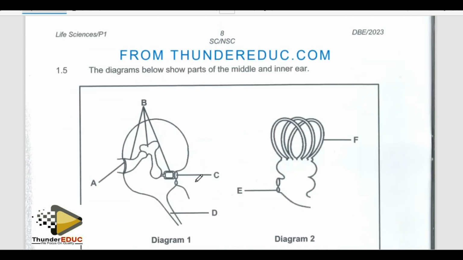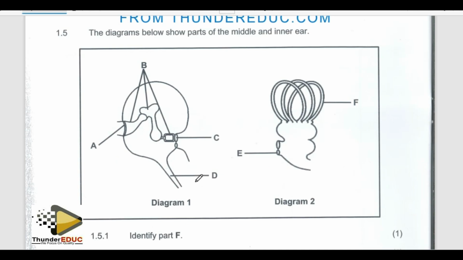This is the ear. Yes, we call it the ear. All right, let's go to the ear and find out what it is. Label it before you try to answer. Number 1, A is what? Tympanic membrane or tympanum. B, what is it? These are all the 3 ossicles, all the 3 bones which you call the ossicles. What is C? Check the shape, it is the oval window.